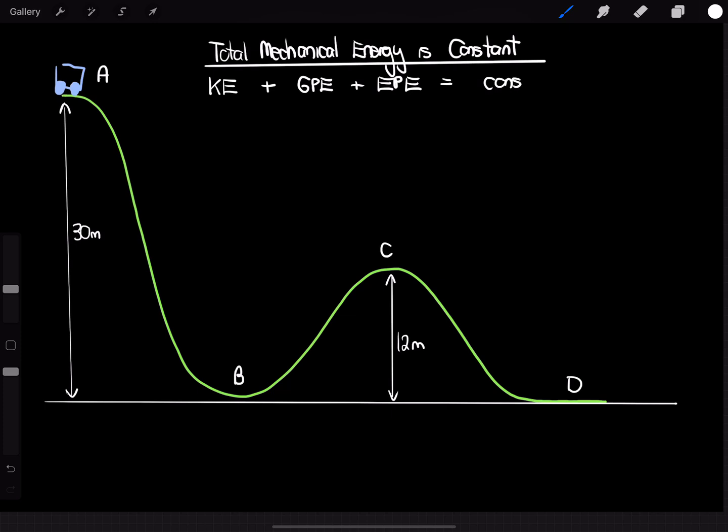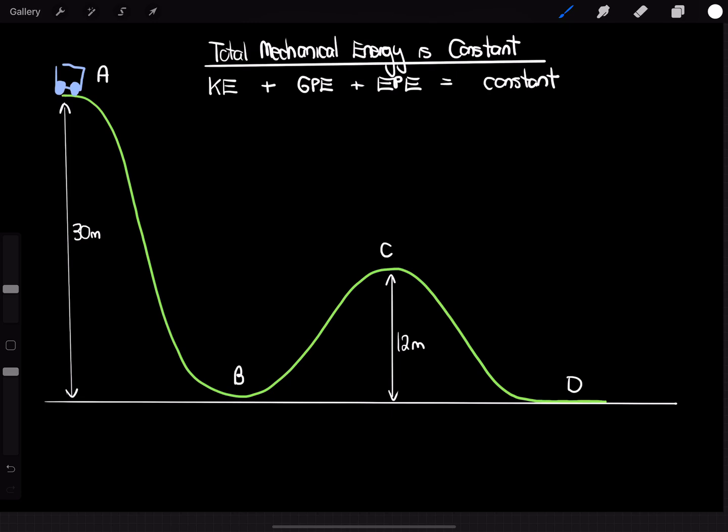That is provided no other energy enters the system. Whoops, I misspelled constant. So no other energy is entering or leaving the system. It's an isolated system, and within this system, the total amount of energy will be constant.